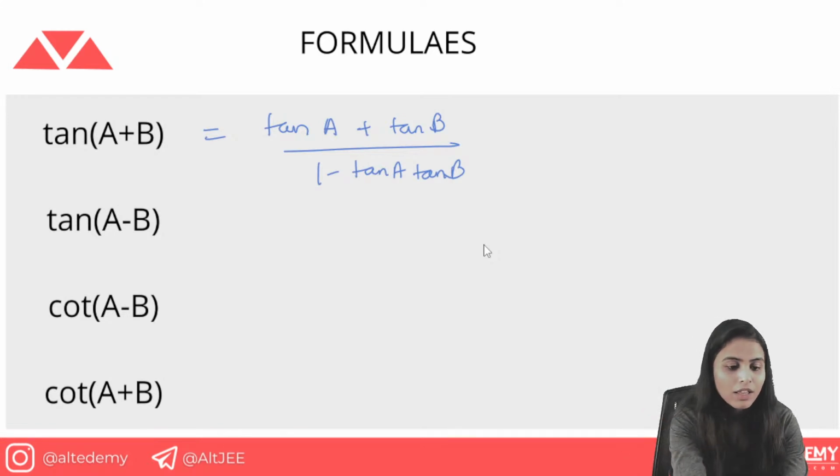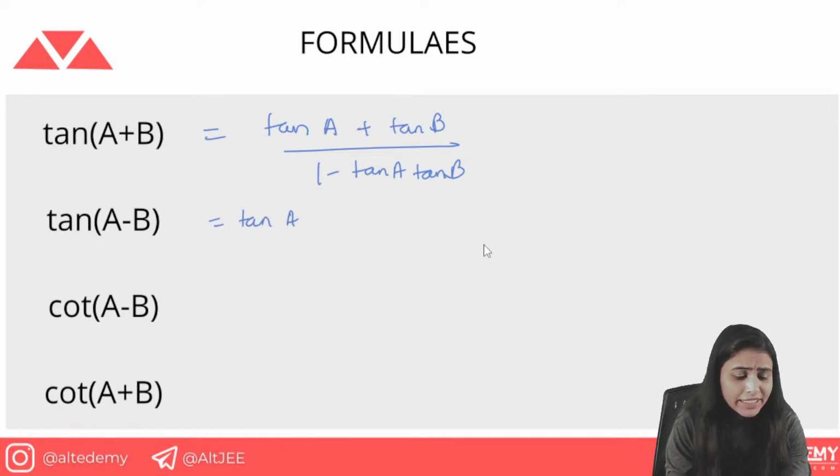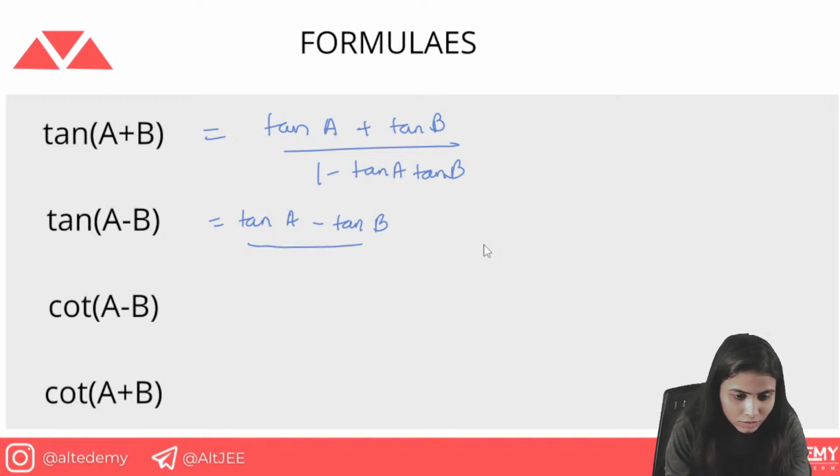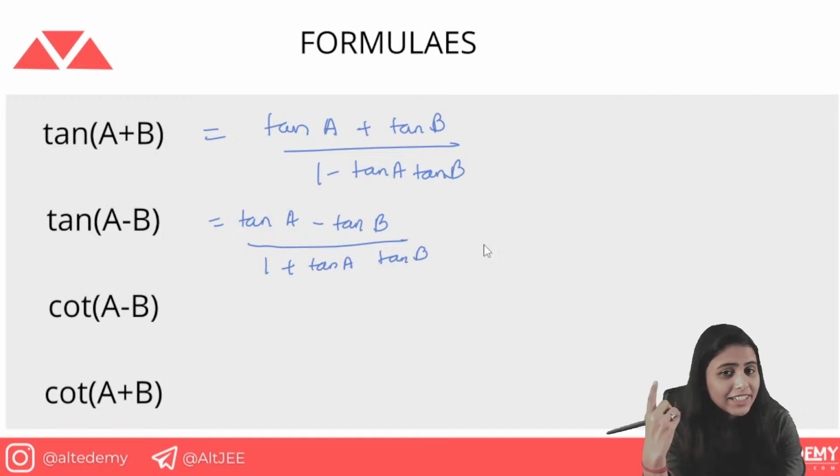Done with this formula. Now similarly for tan(A minus B) we will do it. Just like tan(A plus B), here we use tan A minus tan B upon 1 plus tan A tan B. Now similarly for cot, cot is basically the reciprocal of tan.